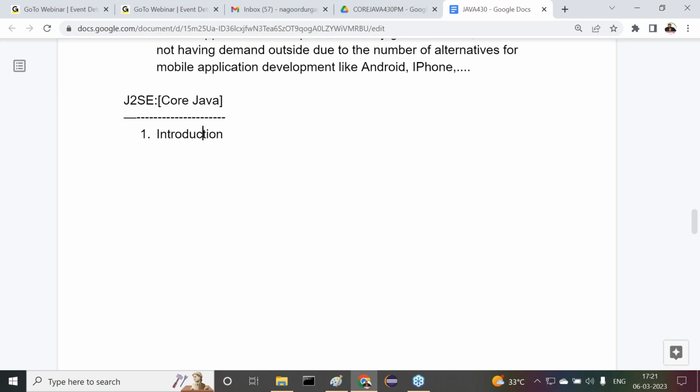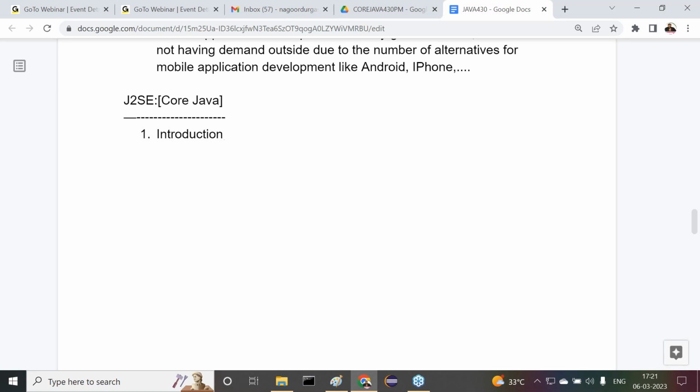Guys, observe carefully, introduction. Subtopics I'm not writing anyway. Main topics only, just units only I'm writing there. Try to understand it. The very first topic here, what I'm going to start there, introduction part. Inside this introduction, what exactly are the concepts I'm going to cover?